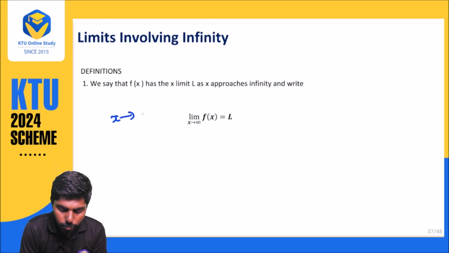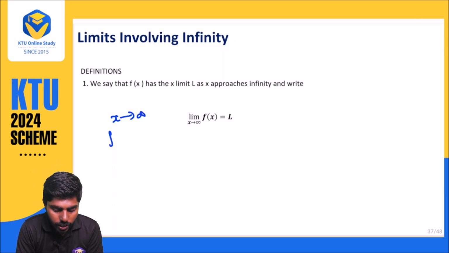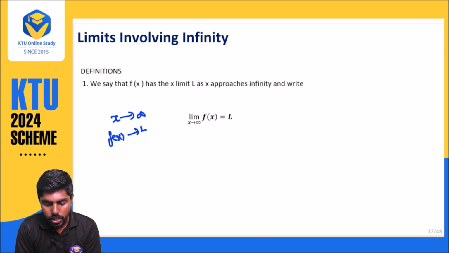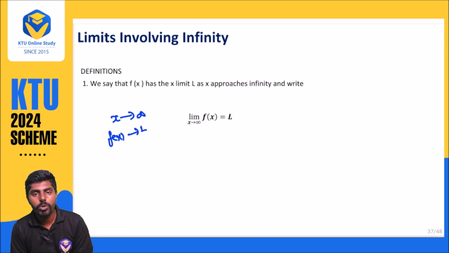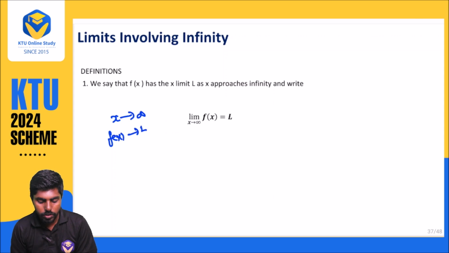When x approaches infinity, f of x approaches L. Now here we are going to see about infinity. When x approaches infinity, what will happen to our f of x? Just in place of 0, 1, 2, 3, we are going to write infinity.